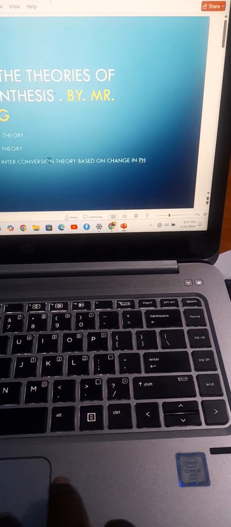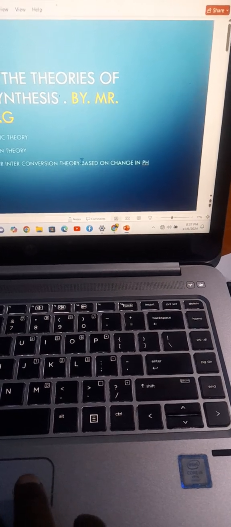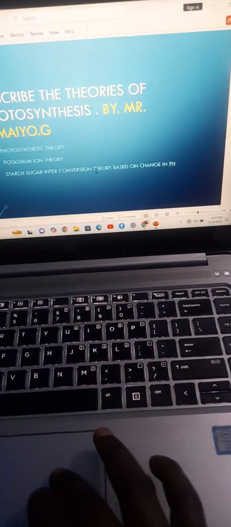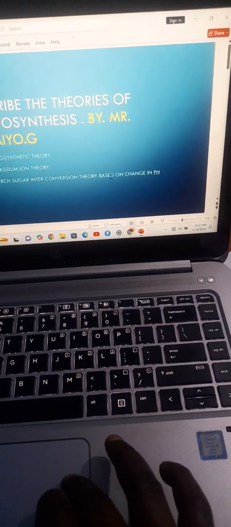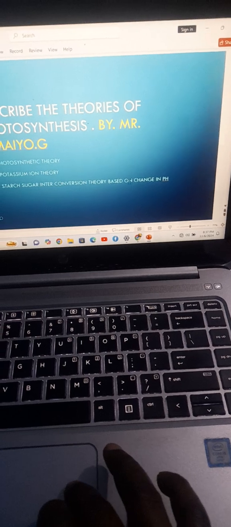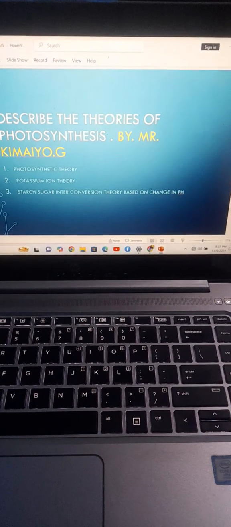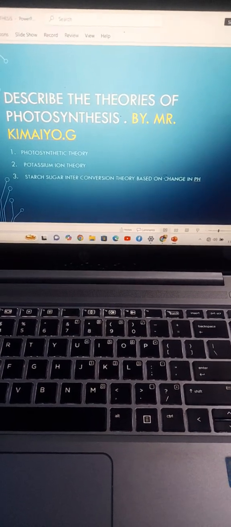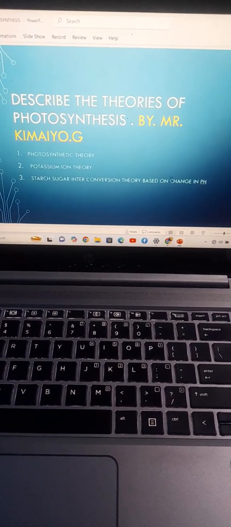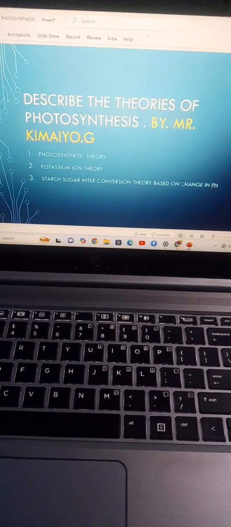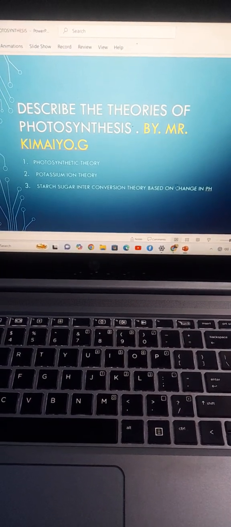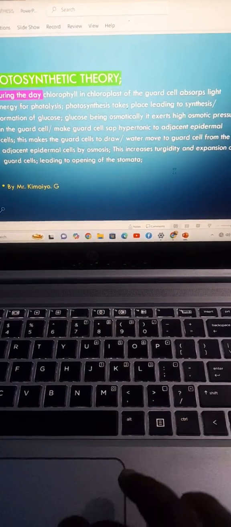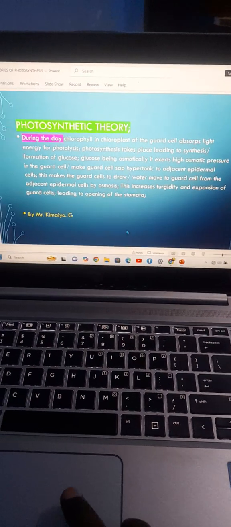Then on the starch-sugar interconversion theory, we speak about the gas carbon dioxide to be precise. The more the accumulation of carbon dioxide, the more the increase in acidity. This always happens when there is no light, because carbon dioxide is a raw material in the photosynthesis process. So let's discuss one by one, starting with the first theory, the photosynthetic theory.